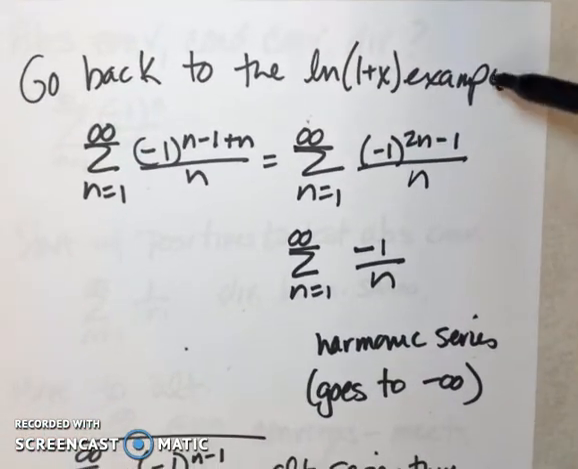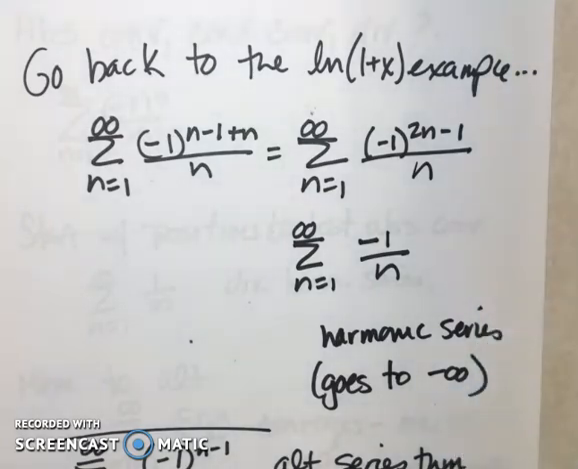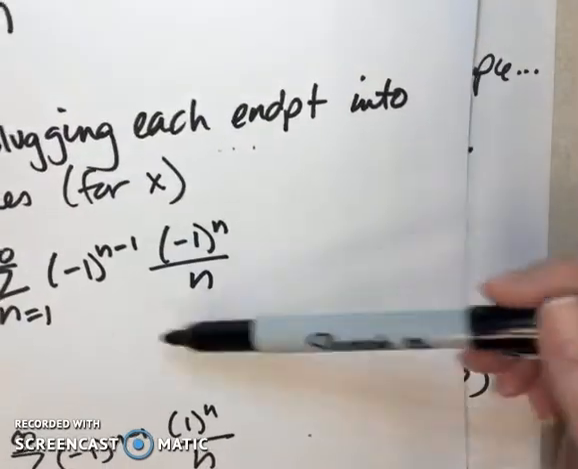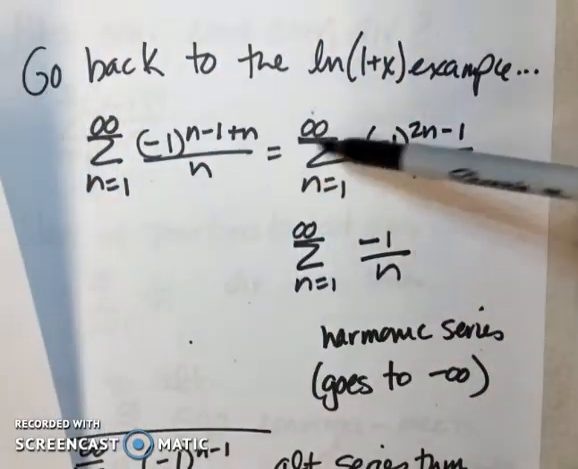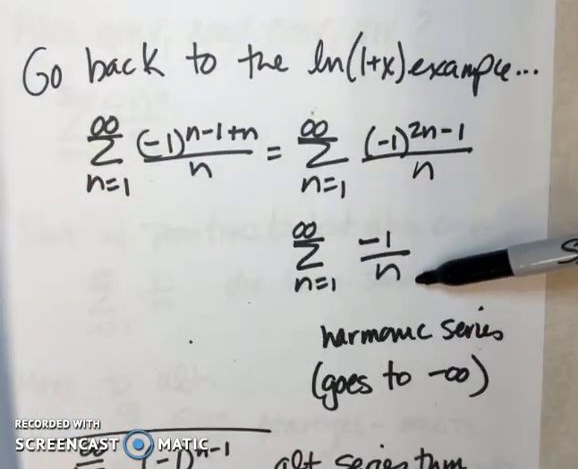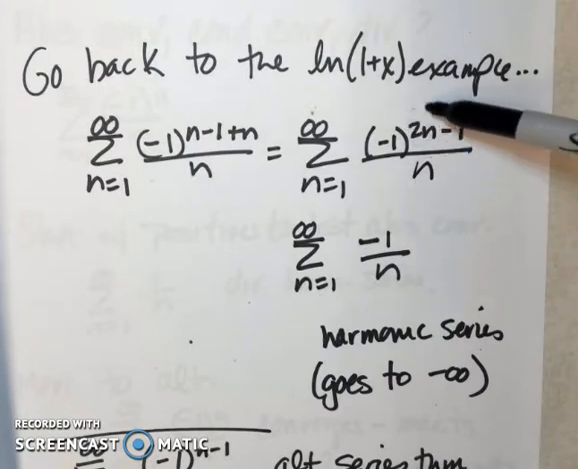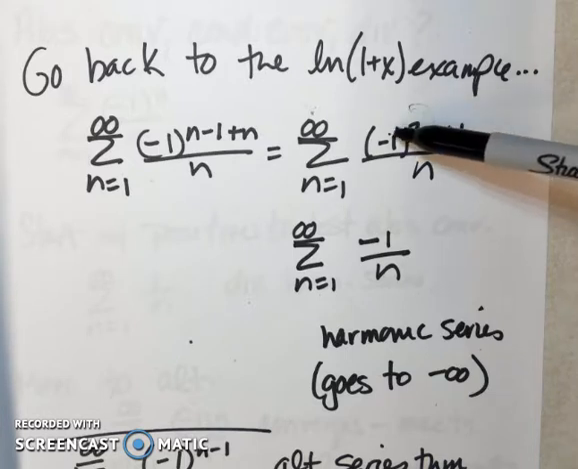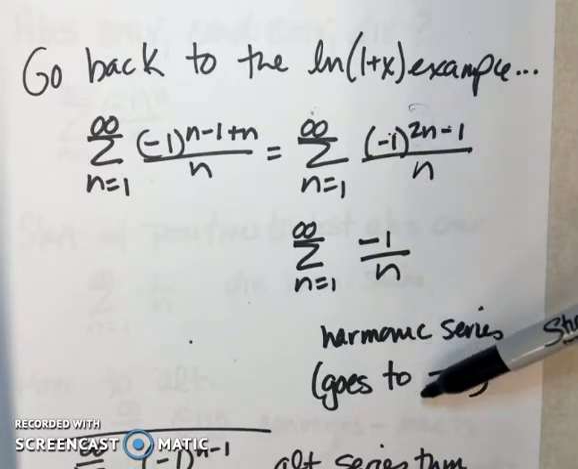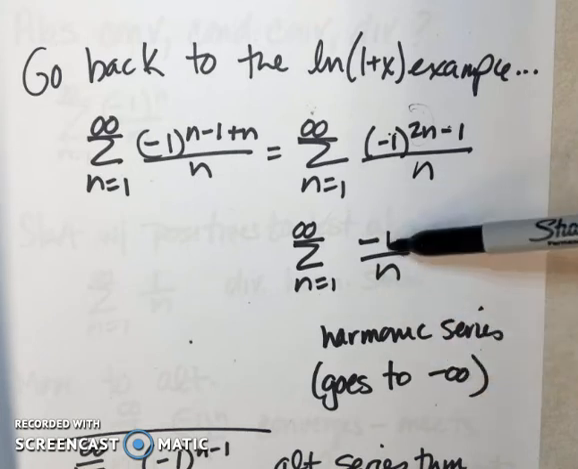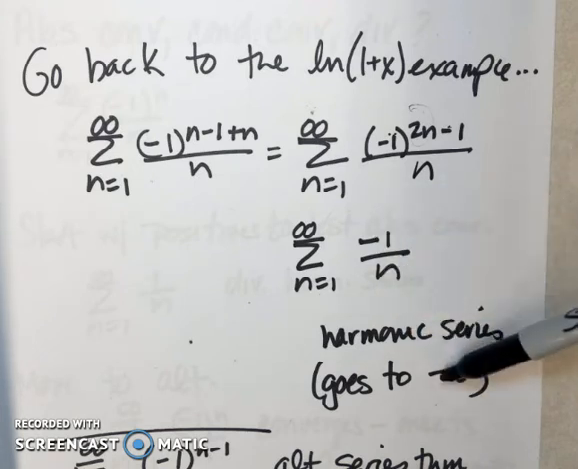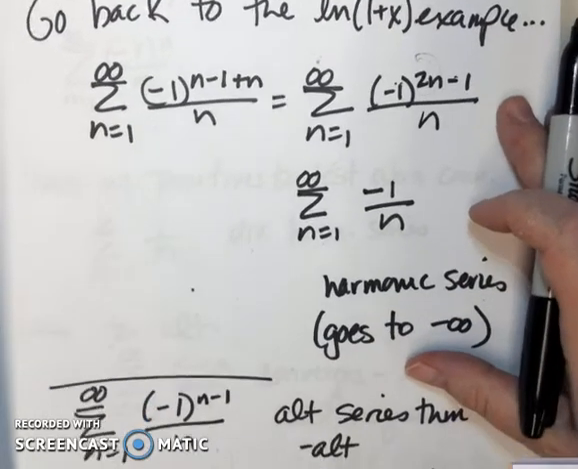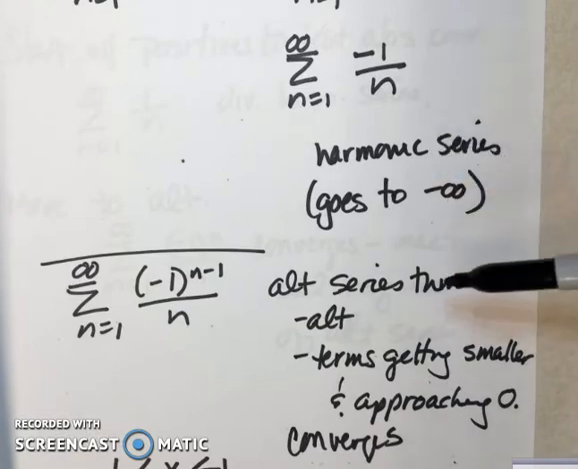Now we're going to go back to our example, the natural log of 1 plus x. And in this first part right here, I'm going to clean this up. When I clean it up, I get negative 1 over n, because this 2n makes it positive all the time, and then when I subtract 1, that takes us back to negative. So this is approaching negative infinity. 1 over n approaches infinity. Negative 1 over n is approaching negative infinity. So we do not converge at negative 1.